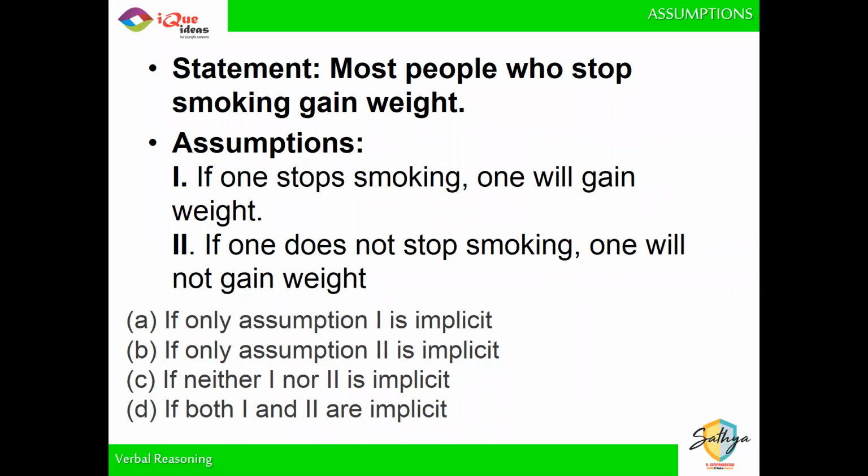An assumption by definition is a statement which is not given to you and it leads to the validity of the given statement. Here, the first assumption is not what makes the statement valid; the first assumption is the statement itself. So it is not hidden, it is given to you. By definition it cannot be an assumption. So statement assumption 1 is technically not an assumption at all because it is just the same statement which is given to you. So chalo, we remove it. First one is not valid.